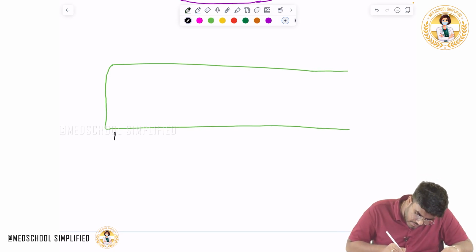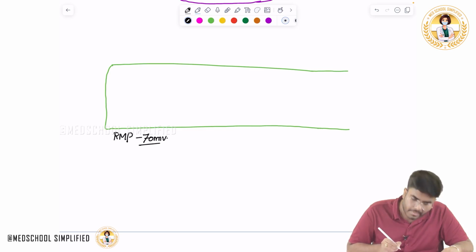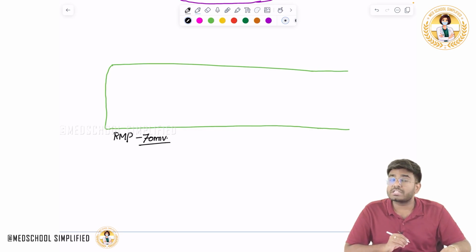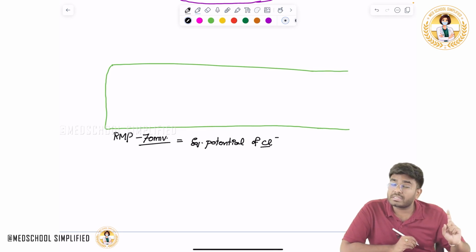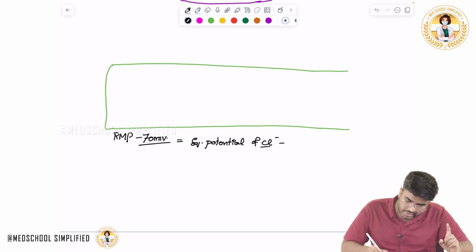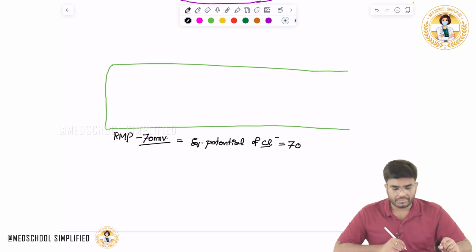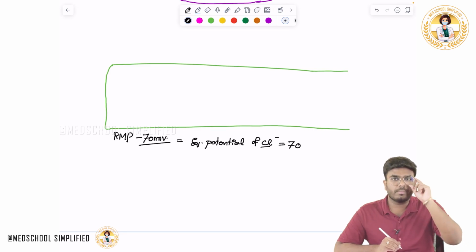Just like every other cell, this neuron also has a resting membrane potential, that is minus 70 millivolts. You know the resting membrane potential of the neuron is equivalent to the equilibrium potential of chloride. It's a single liner question. In resting membrane potential I have explained what equilibrium potential is. So the equilibrium potential of chloride is also minus 70. The resting membrane potential of a neuron is also minus 70.